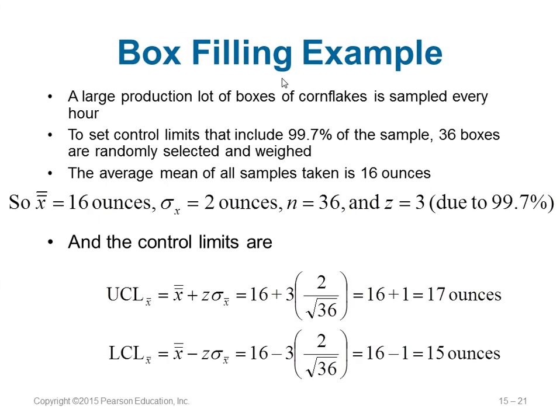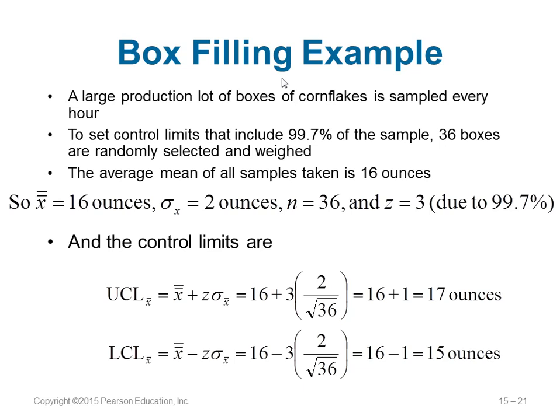So here is an example. Here is a company where a large lot of boxes of cornflakes is sampled every hour. So they are going to do some sampling now. The control limit they want to set is 99.7%. This means z equals 3. We know this value. 36 boxes are randomly selected, so sample size n equals 36, and they are weighed. The average mean of the samples is 16 ounces, so x double dash is 16 ounces. And you are also given the standard deviation, sigma x equals 2 ounces, which is the standard deviation of the population.